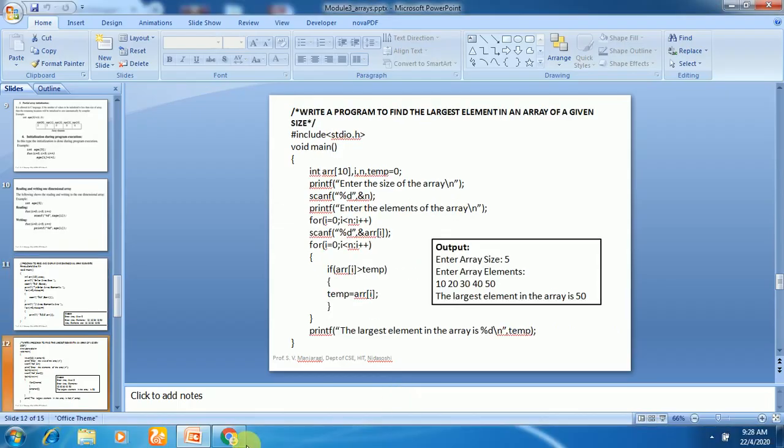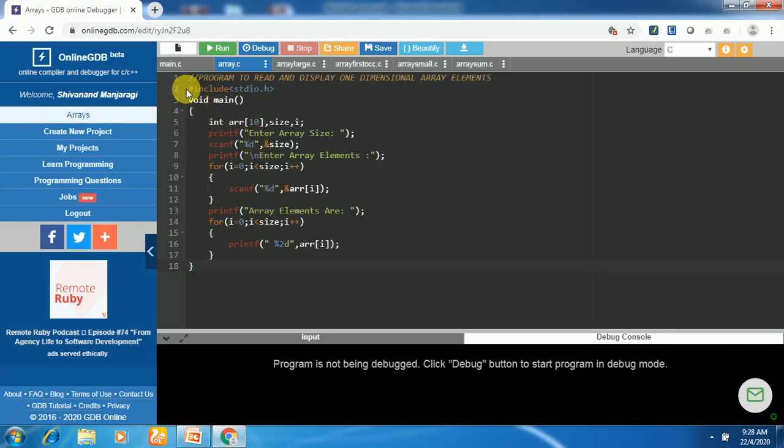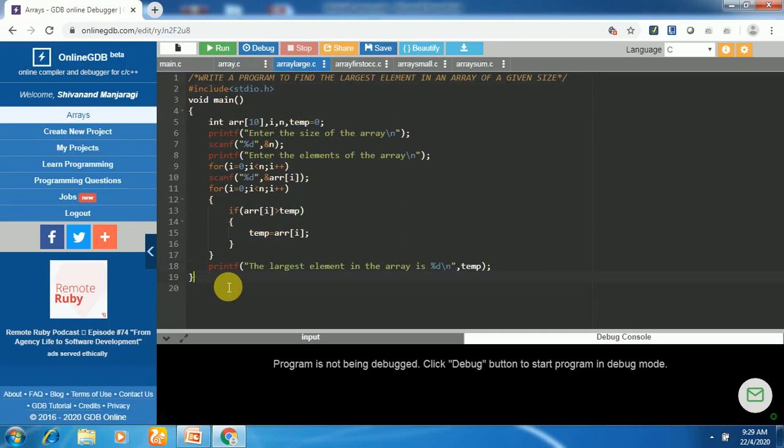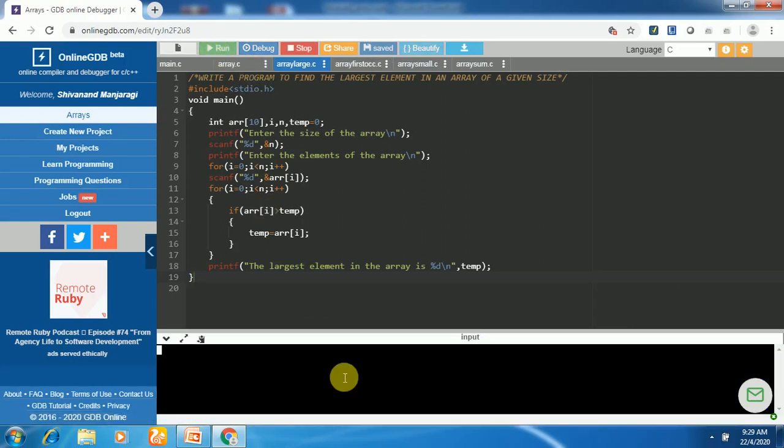Now let us run this program and check the output. So I will comment this particular program here. If you do a comment here, it changes, I will save it first. And let us run the program and check the output here. It is asking us to enter array size. Let us take it as 5. Then the array elements, you can enter any elements.